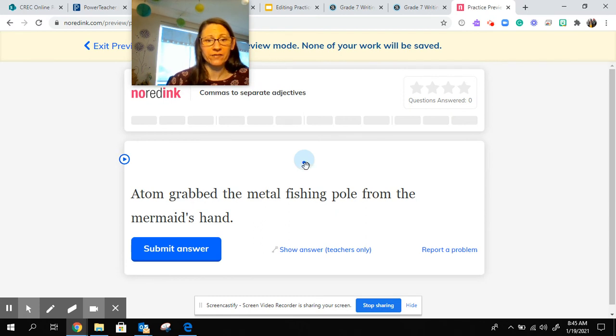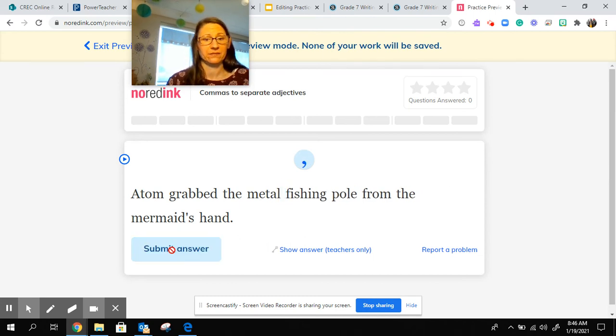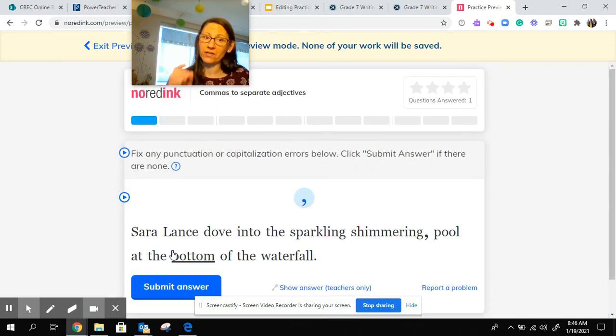Now, do we need to have a comma between metal and fishing type pole? I say we do not need it. Correct. So we want to, again, try swapping them and try adding and to see if you need a comma. Fix any punctuation or capitalization errors below. Click Submit Answer. Sarah Lance dove into the sparkling, shimmering pool at the bottom of the waterfall. Sparkling and shimmering are the two adjectives. Can we swap them? Shimmering and sparkling? Yes, we can. Could we say shimmering and sparkling pool? Yes, we could. So we do need to have that comma between these two adjectives.